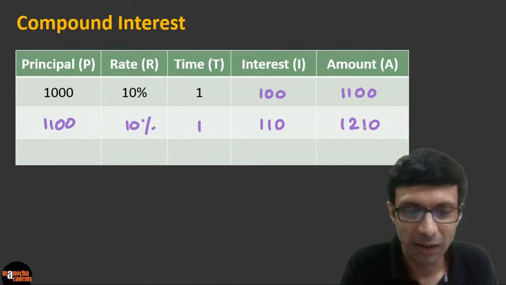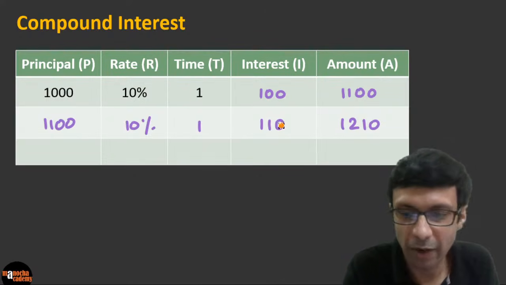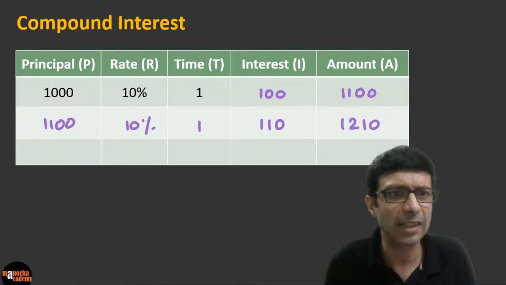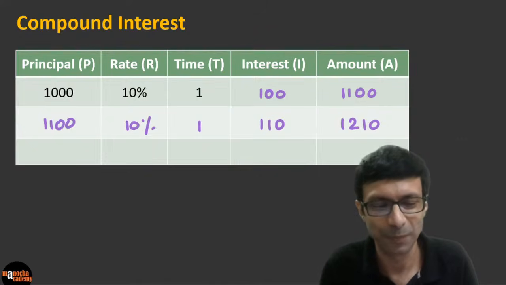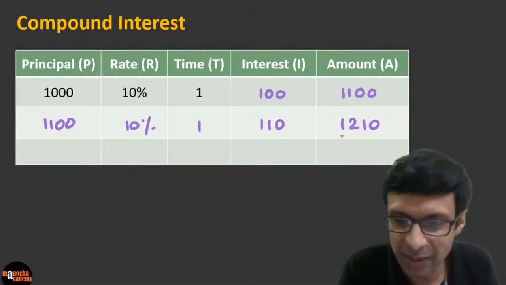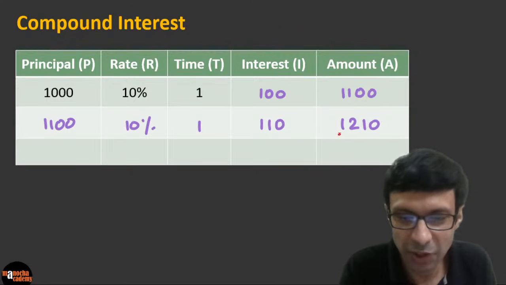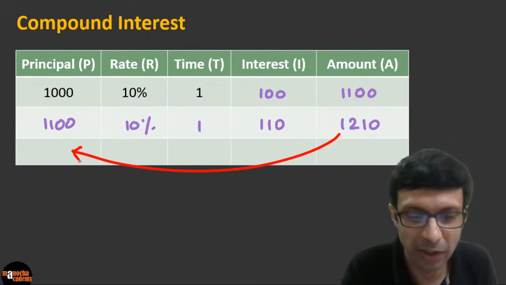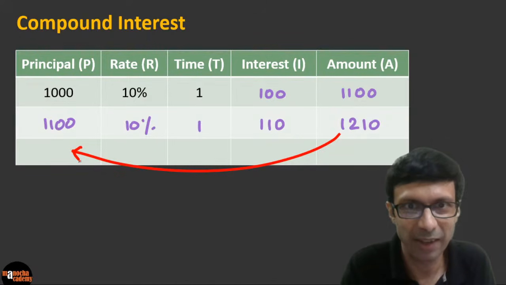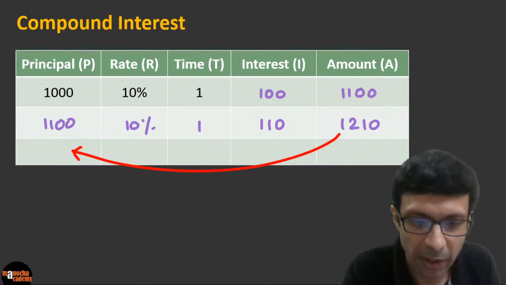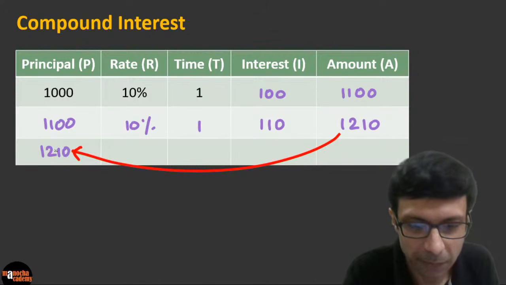Do you guys agree? What are we doing? We are adding 1100 plus 110. So please make this table. This visualization will make it really easy for you. Okay. And then again, you take this amount. The amount after the second year is going to be the principal of the third year. Right? Can you guys see that? So you just copy that amount here. And so that's going to be 1210 here.